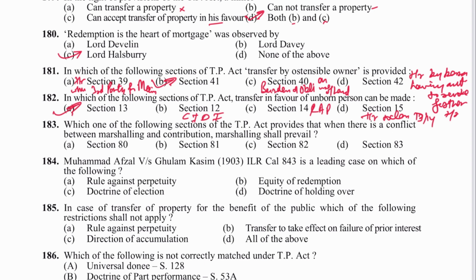All right. Next is 183. Which one of the following section of TP Act provides that when there is a conflict between marshalling and contribution, marshalling shall prevail? It is section 82.